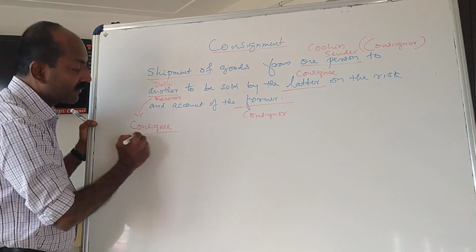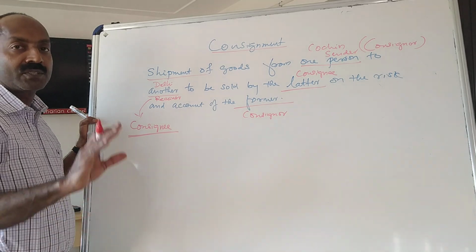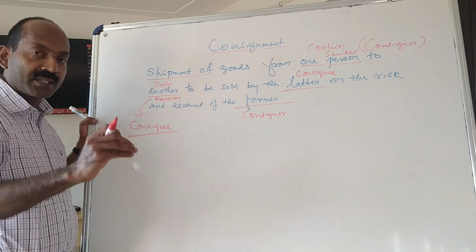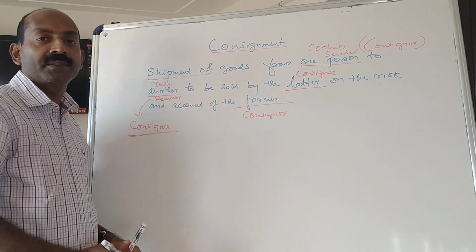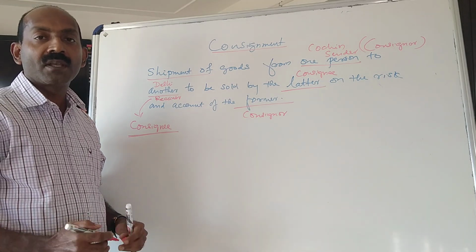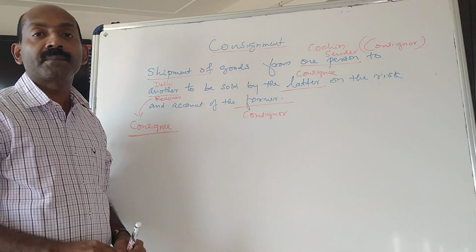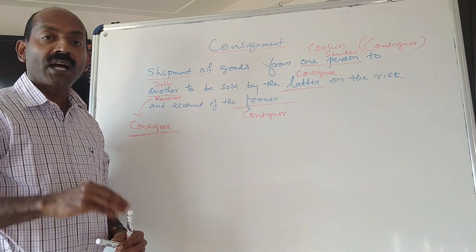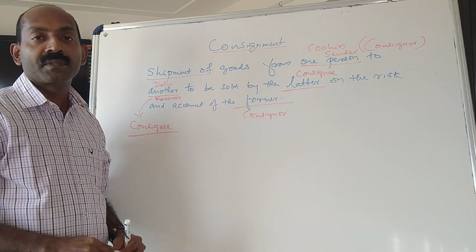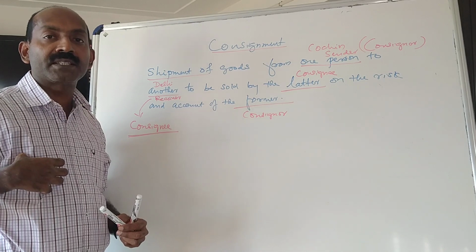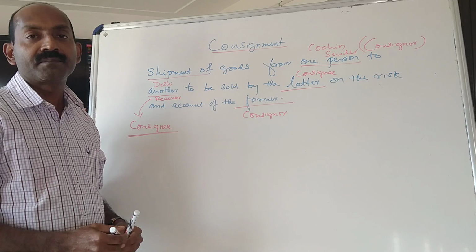So what is the purpose of consignment? Why consignment is there? Because a manufacturer may be producing his goods at one place. Imagine that I am a manufacturer at Cochin. I am producing goods. I want to sell my goods in the entire state of India. So what I will do? I will appoint my agent in all the states in India, and I will send my goods manufactured at Cochin to all the states because my agents are there.